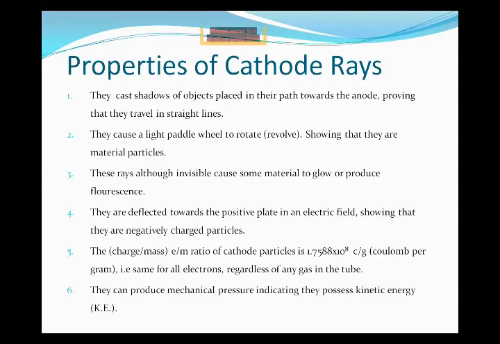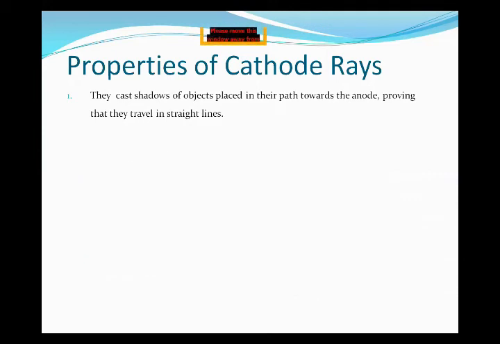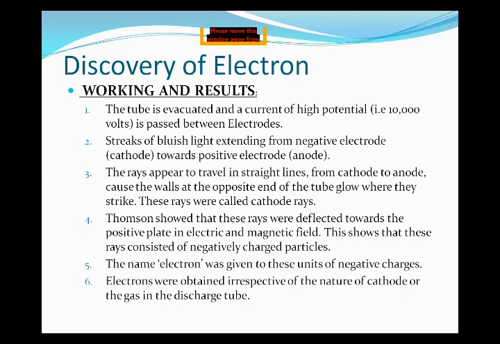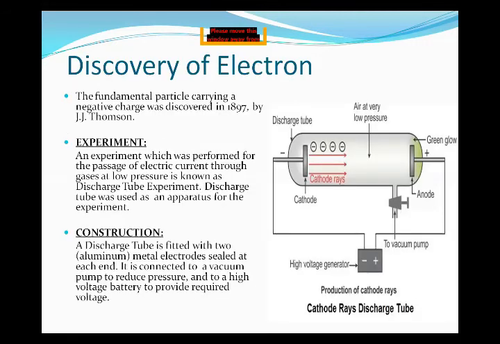Now, these properties are on the basis of the observations of J.J. Thomson's experiment. Now move back to the experiment. This is J.J. Thomson's experiment.